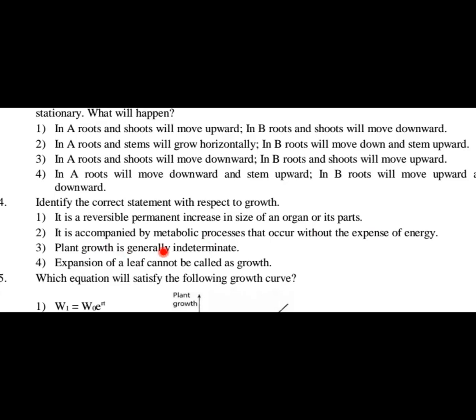Plant growth is indeterminate. What is the meaning of indeterminate? Indeterminate growth is nothing but the ability to grow throughout life. Plants will grow throughout their life. Why? Because in different parts of the plant body, we have tissues which are known as meristems. That's the reason plant growth is said to be indeterminate. Option 3 is the right statement. Option 4, expansion of a leaf cannot be called growth, is wrong. It can be called part of growth. So for question number 4, option 3 is the right answer.